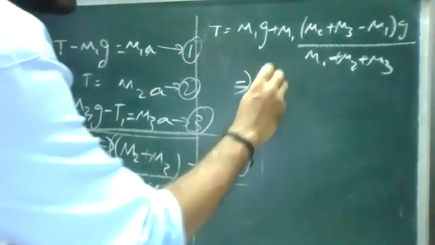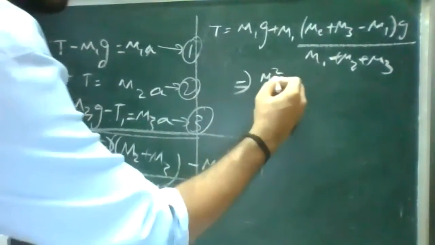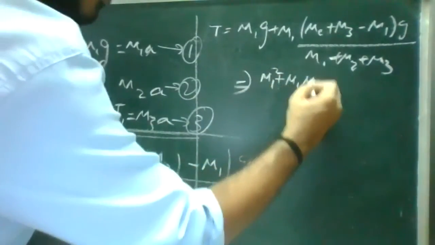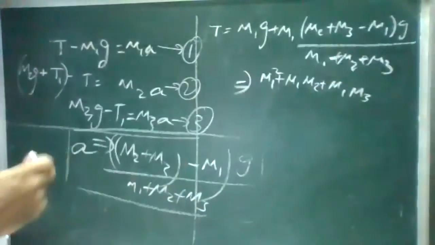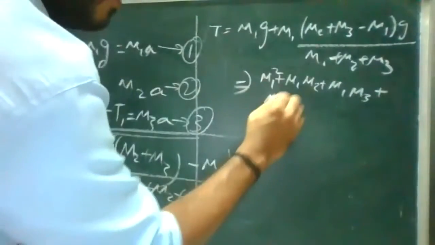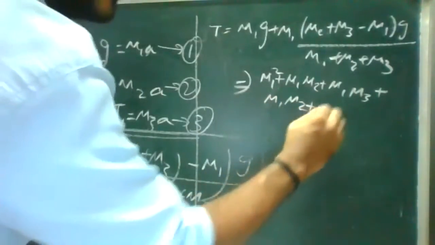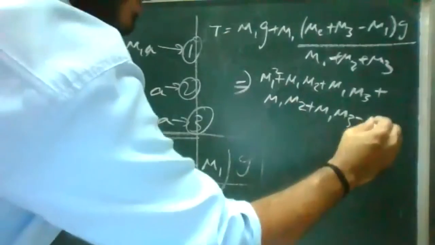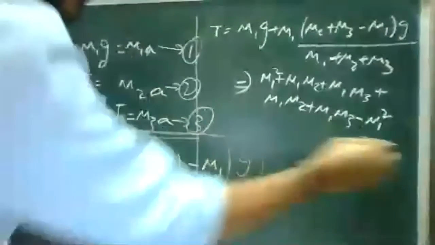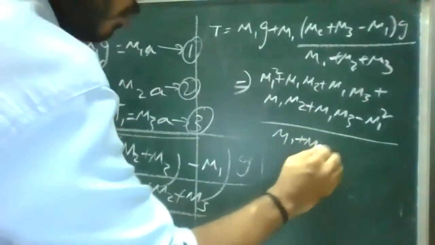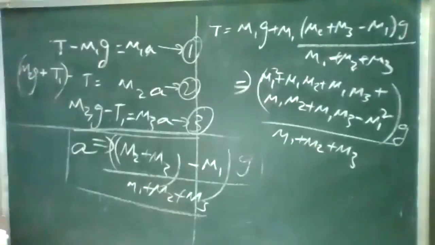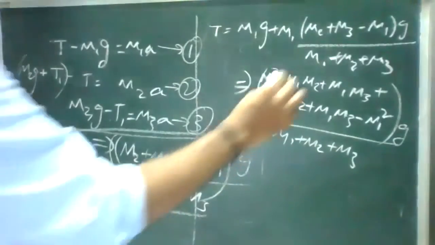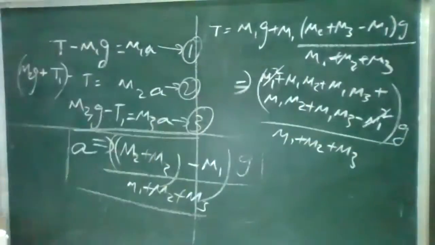So this relation will be m1 square plus m1 m2 plus m1 m3, I'll separate the g, plus m1 m2 plus m1 m3 minus m1 square by m1 plus m2 plus m3 into g. Any doubt on this? Just a cross multiplication. Done. So here m1 square will get cancelled.